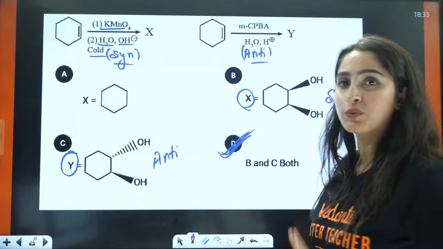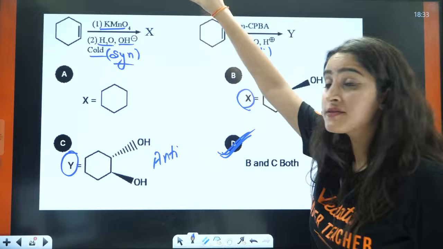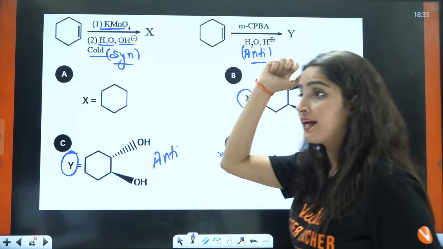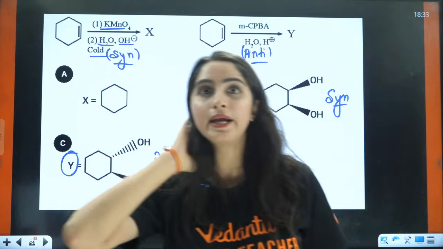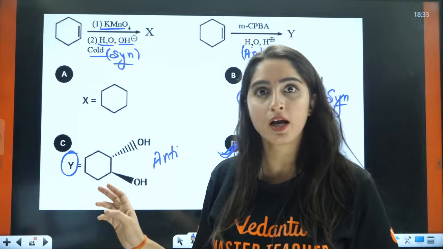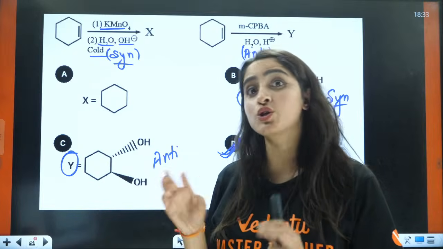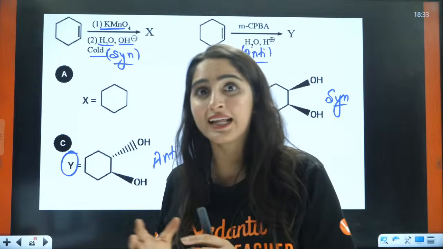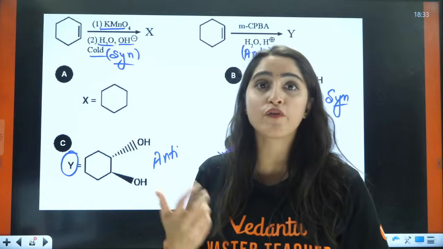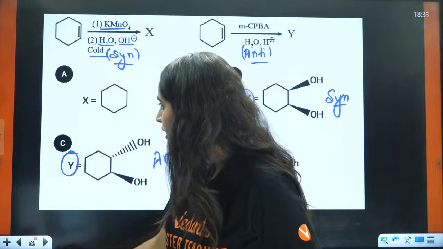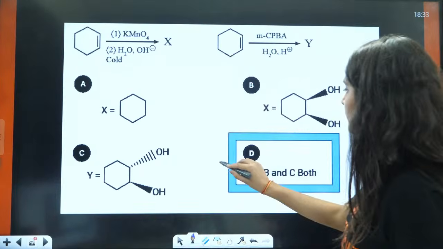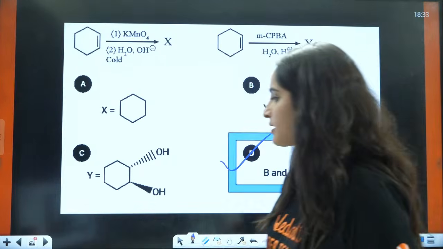So this is what we are going to see, where you have syn addition, where you have anti-addition, right? Now in NEET, they don't ask these kind of questions, but in JEE, they ask these kind of questions. You should know where there is syn addition, where there is anti-addition. These kind of questions are frequently asked. Okay, so D will become your correct answer.